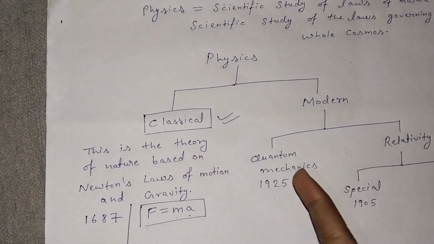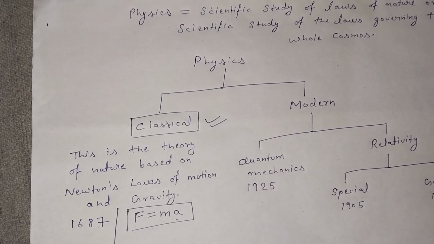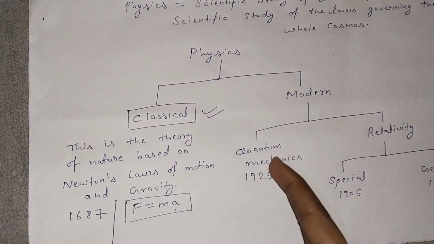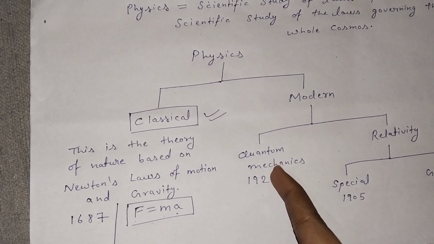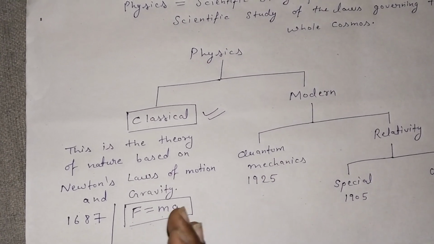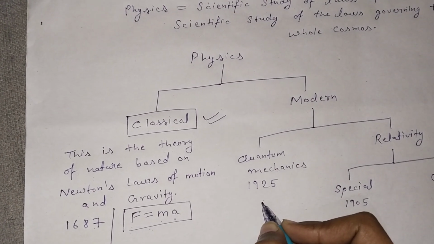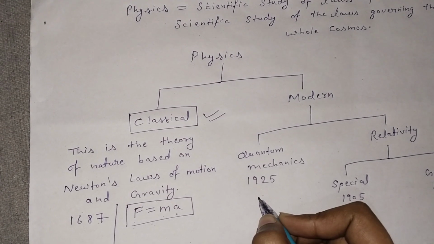Just like that, quantum mechanics has its own flagship equation, the Schrödinger wave equation, discovered by Erwin Schrödinger. It also has a flagship equation parallel to Schrödinger's equation, discovered by Werner Heisenberg: the Heisenberg equation of motion.